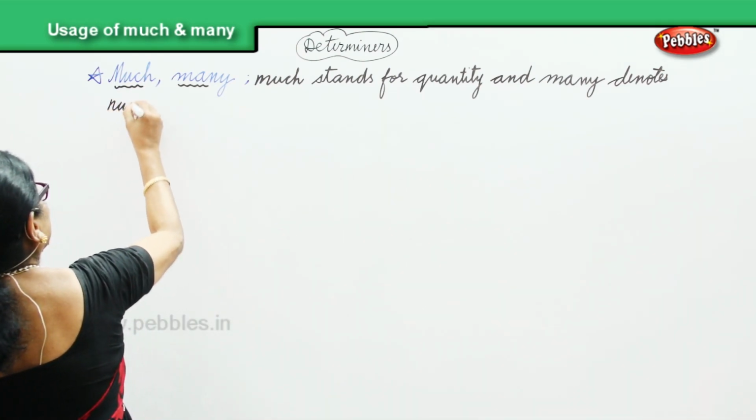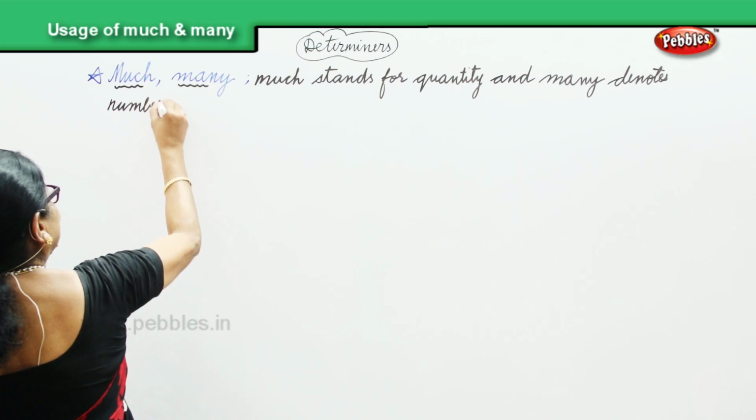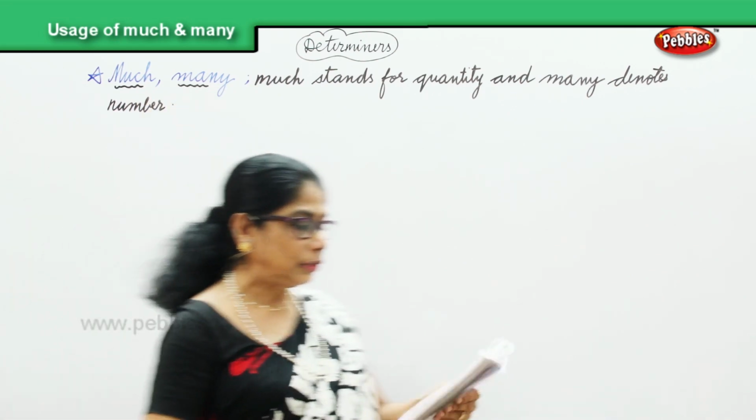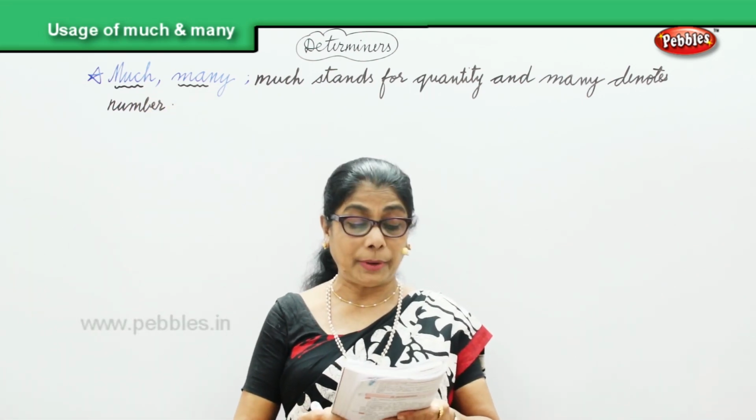How many? So in the formation of sentences, that's what we're going to remember.